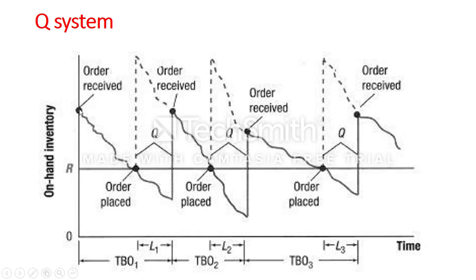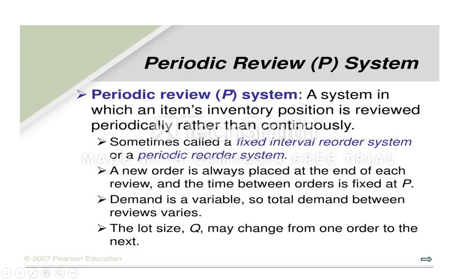They will purchase the quantity Q, and this Q will be constant. They put in a Q, then consumption goes on again, and it continues like that. If you look at the graph, the quantity is constant, which means they purchase only the economic order quantity. If you look at the time, L1 is somewhat less, L2 is a little more, L3 is different again. The time is different, but the quantity is constant.